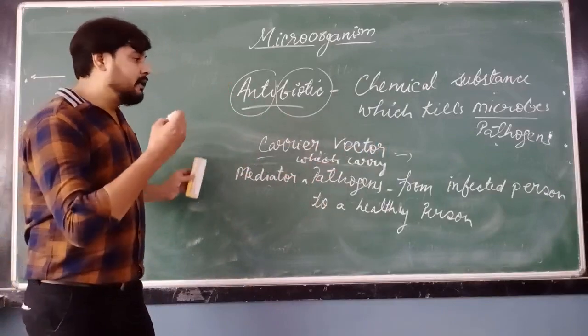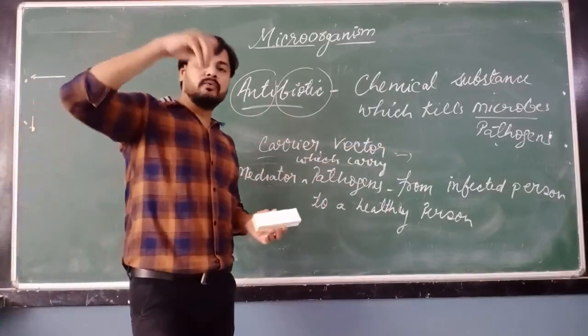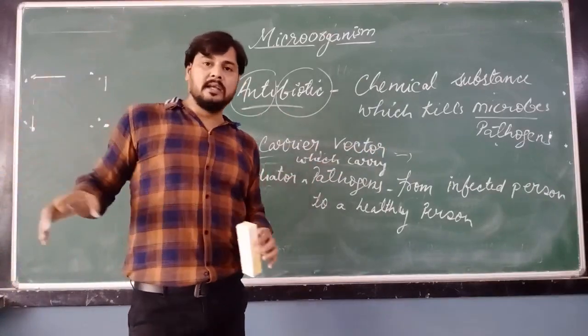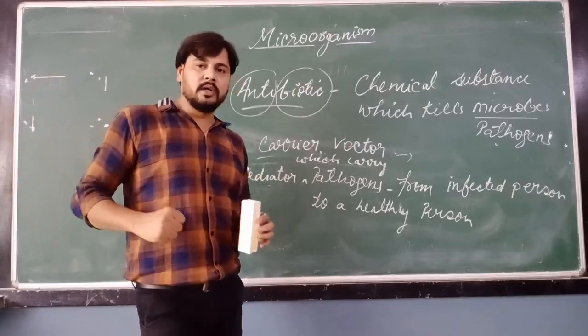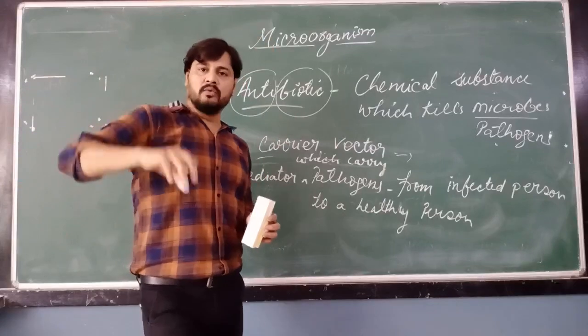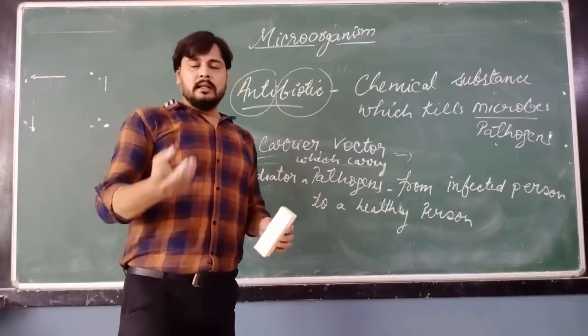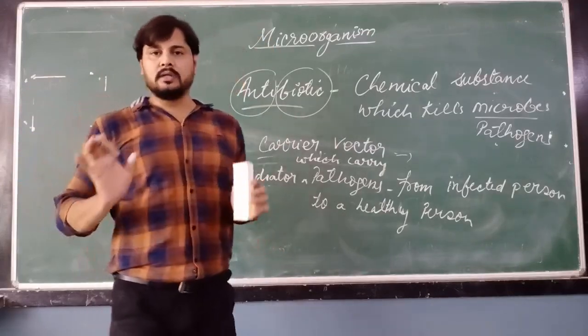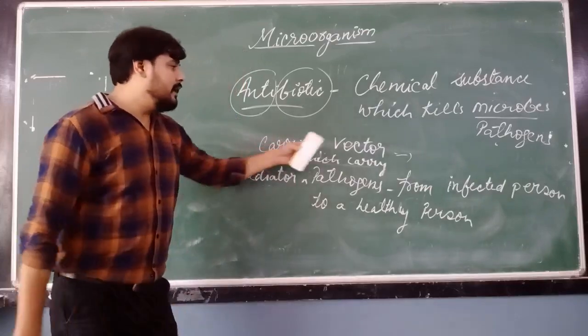Let's say flies sit on the food. If they sit on an unhygienic place, they carry the pathogens from there and sit on the food. They leave those pathogens on your food, and when we eat that food, the pathogens enter our body and cause disease. So this is the carrier or vector.